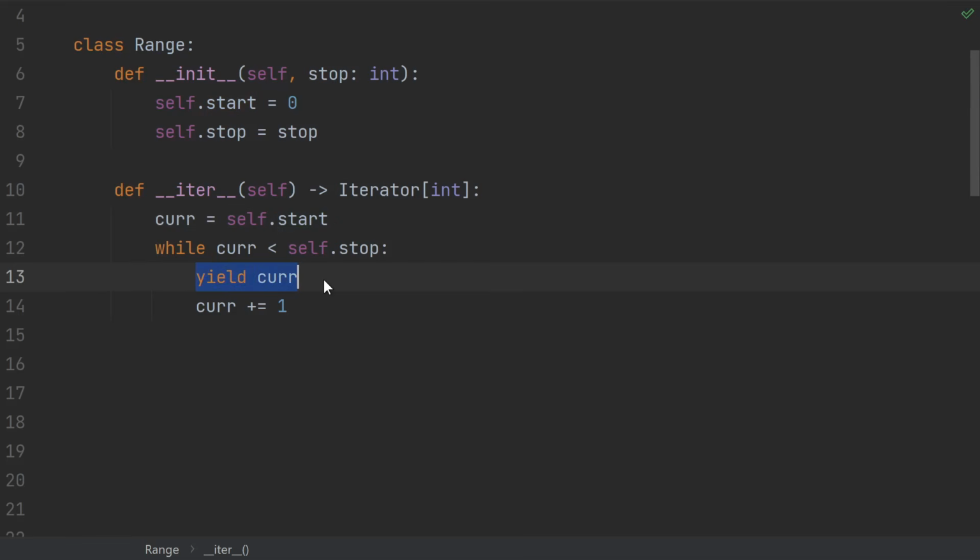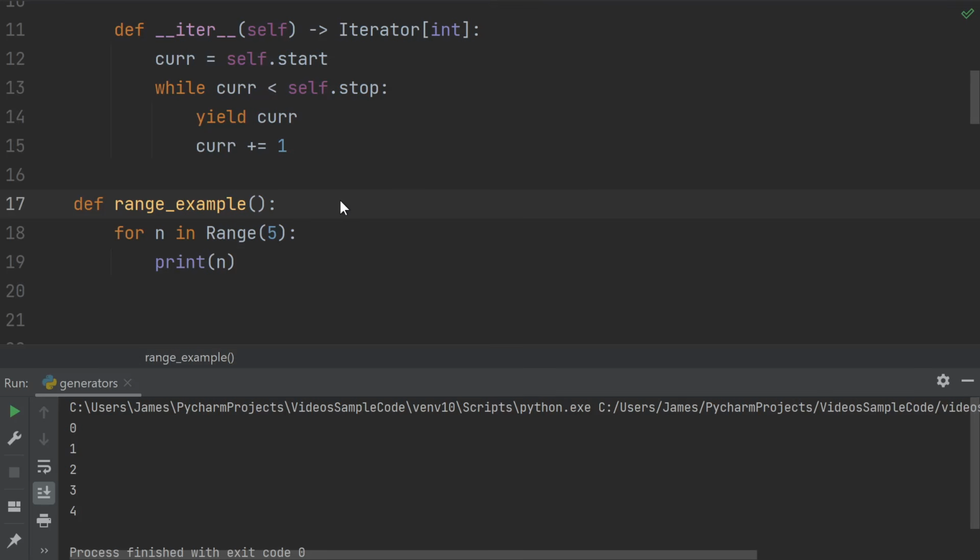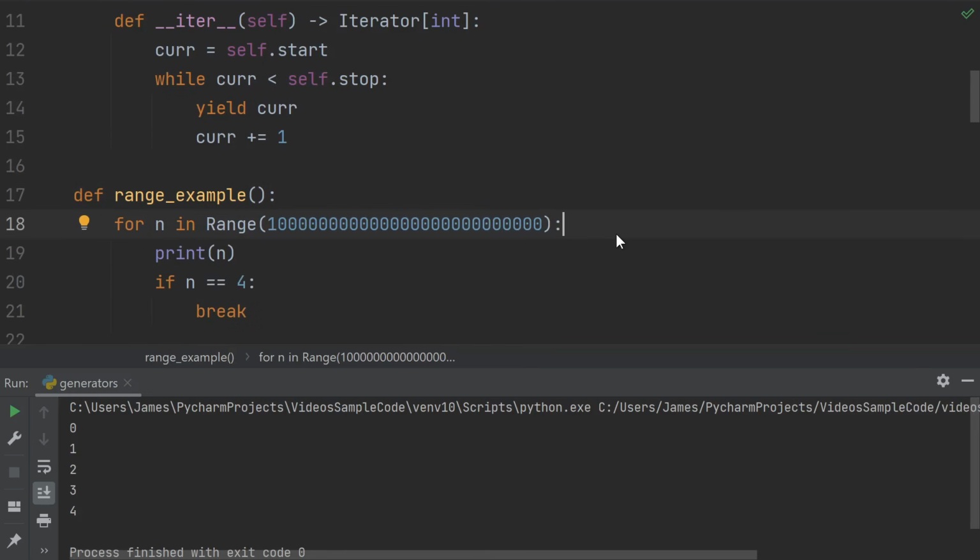Start at the starting value, and then continually yield the current value and add 1 until we get to the stop. We can now iterate over our range just the same as we would over the built-in range. And just like the built-in range, because we're only storing the start and the stop, not all the numbers in between, we can construct huge ranges. There's no way a list of numbers from 0 all the way up to this number would ever fit into memory. Yet we can construct the range and iterate over it quickly and efficiently.